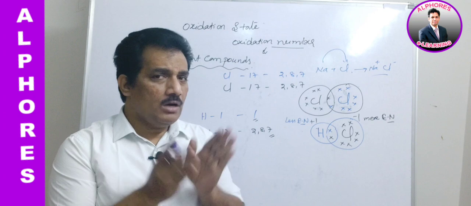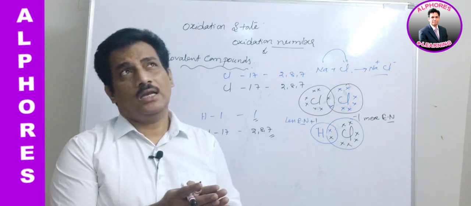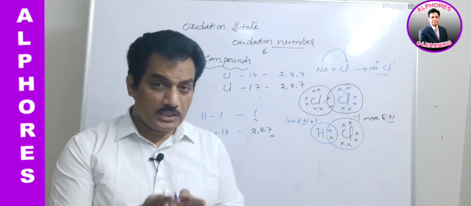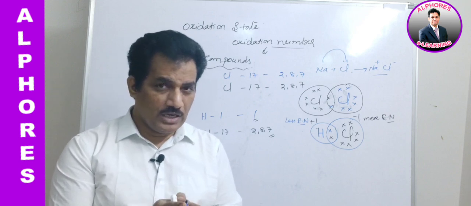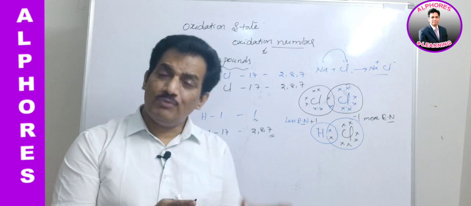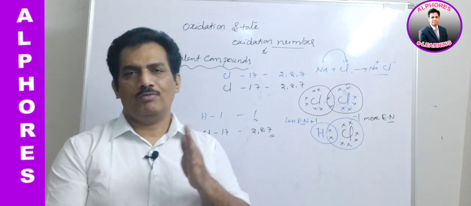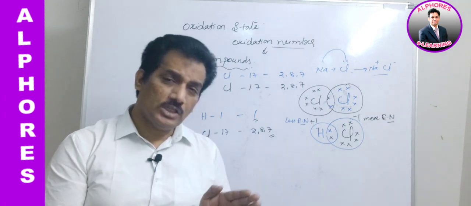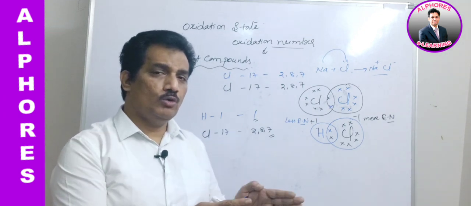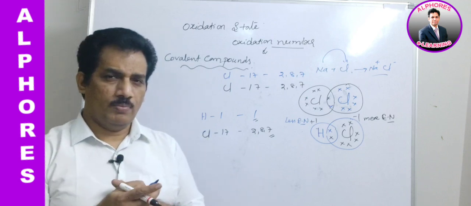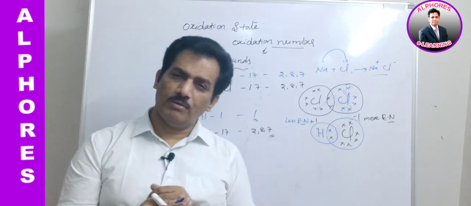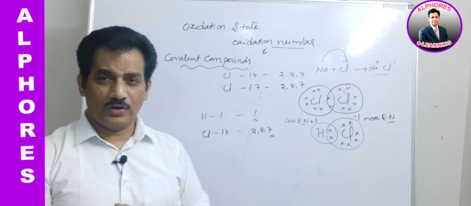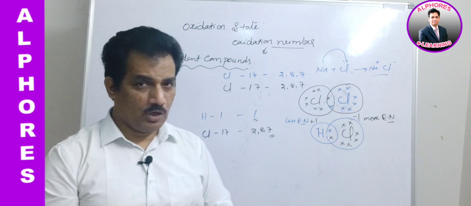When the two atoms that participate in chemical bonding or in sharing of the electron have different electronegativity, one having more electronegativity and the other having less, in such a case we can assume unequal sharing of electron. Such unequal sharing of electron leads to a polar covalent bond, in your terms from lower classes, polar covalent bond, is it not?